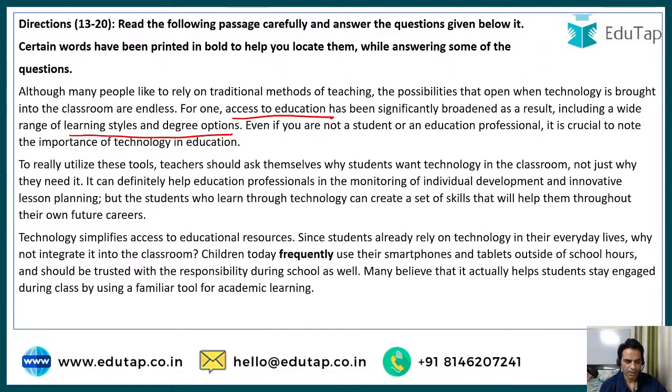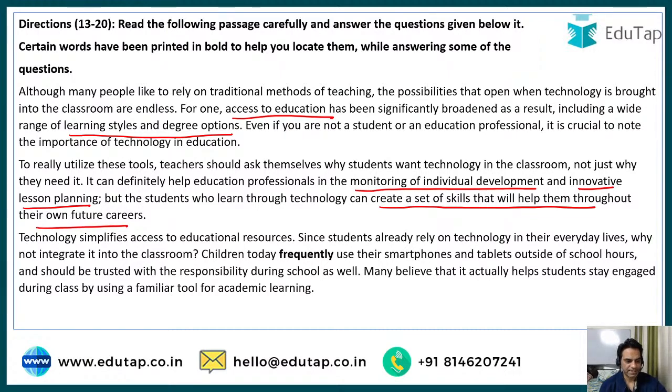in education. To really utilize these tools, the teachers should ask themselves why students want technology in the classroom, not just why they need it. So why is the want, not just the need? It can definitely help education professionals in monitoring of individual development and innovate lesson planning. But the students who learn through technology can create a set of skills that will help them throughout their own future careers. So I'm highlighting the key points that, whichever point I feel would be the answer for the questions, right?